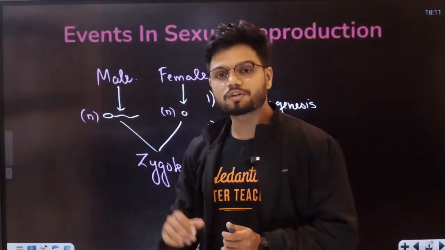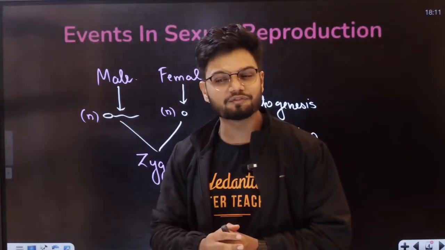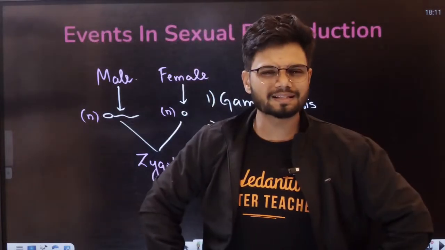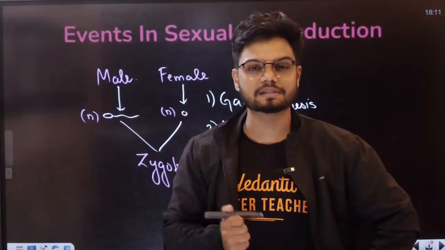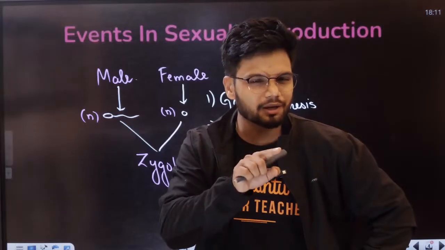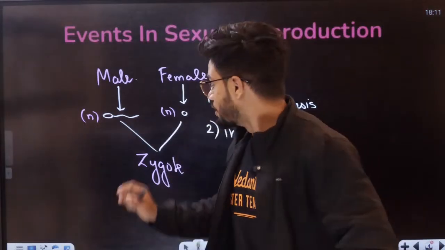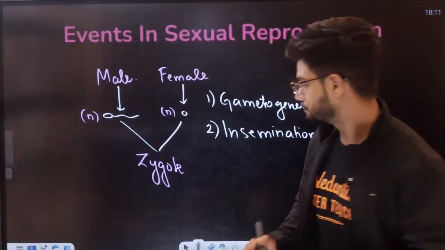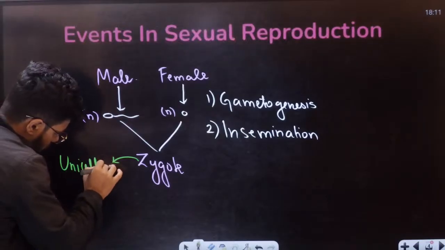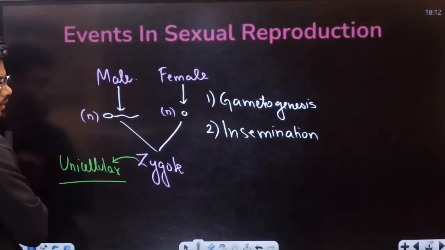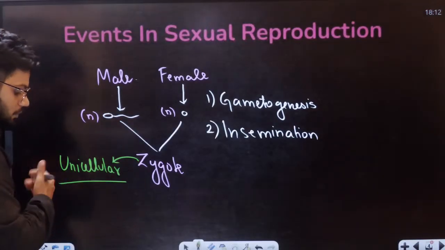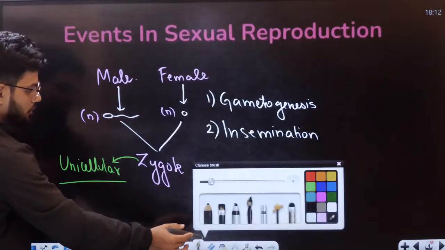Students, do you think the zygote is the first cell in the human body? Yes, it is the first cell. So, if it is the first cell in the human body, is it unicellular or is it multicellular? Students, please remember, it is going to be unicellular in nature. This zygote is going to be unicellular, students.